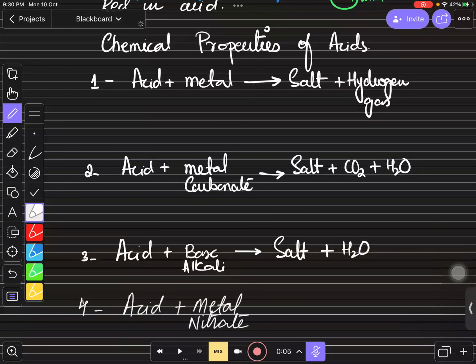So don't worry about that, just write down there is no reaction. So only 3 reactions we need to study about acids: that metal के साथ react करेगा, metal carbonate के साथ करेगा, और metal hydroxide या metal oxide के साथ, ठीक है बच्चों?